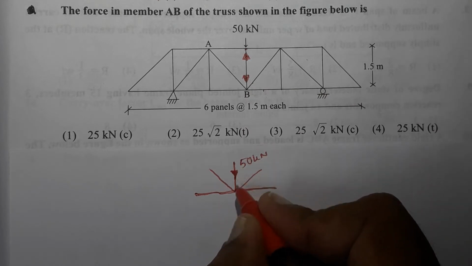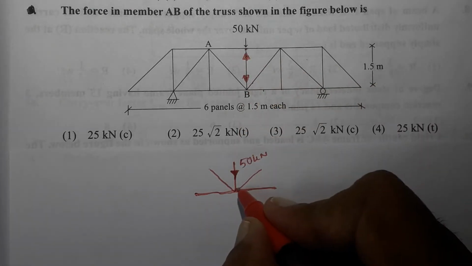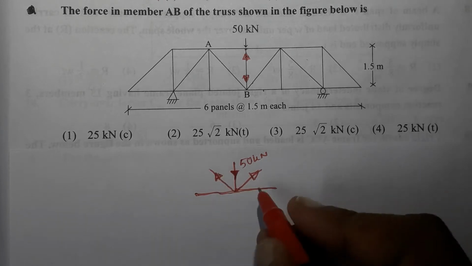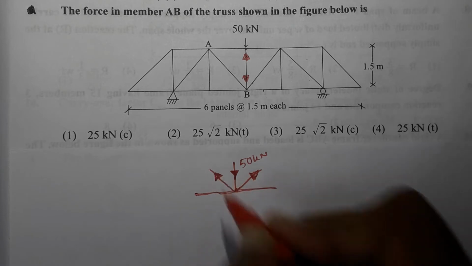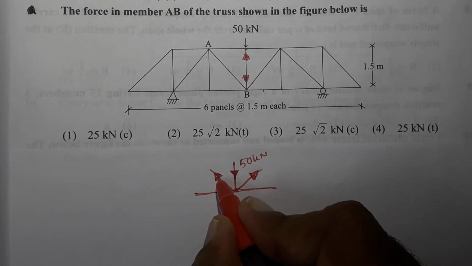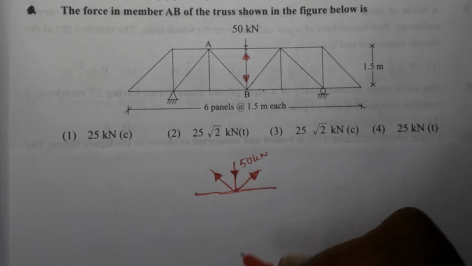This vertical force will be balanced by these two inclined members. So force in the inclined members will be directed in this direction. Now what will happen is that the vertical components of both of these two inclined forces together will balance this force of 50 kilonewton.